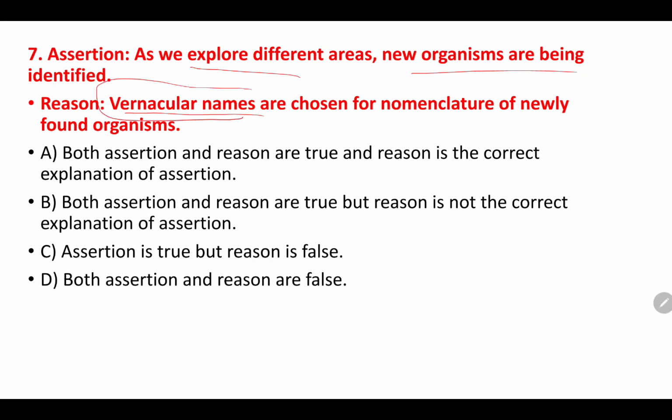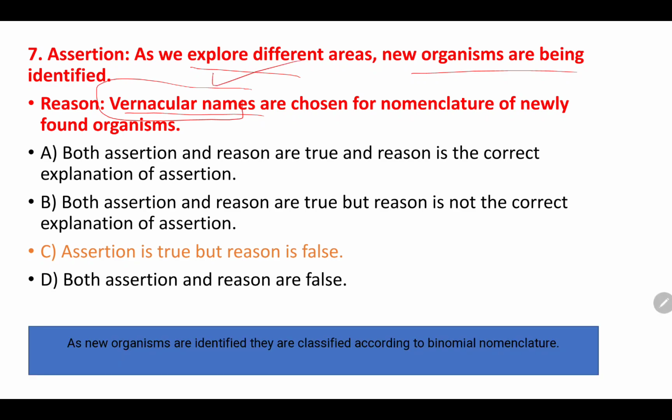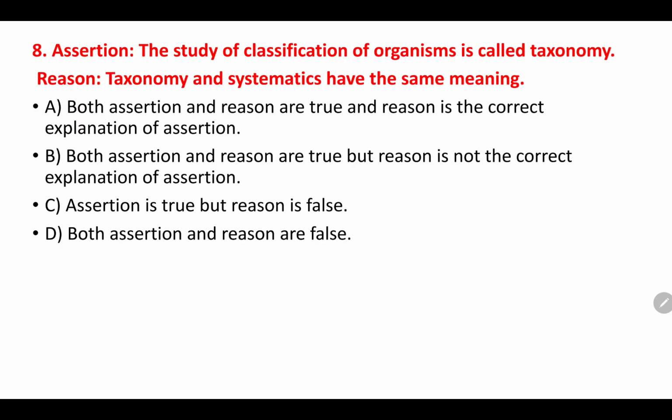Vernacular names are nothing else but local names or common names. While naming an organism, to make it easy, they will use scientific names. That is according to what? Binomial nomenclature. So, assertion is true, but reason is false. Because we have to classify the organisms based on what? Binomial nomenclature.